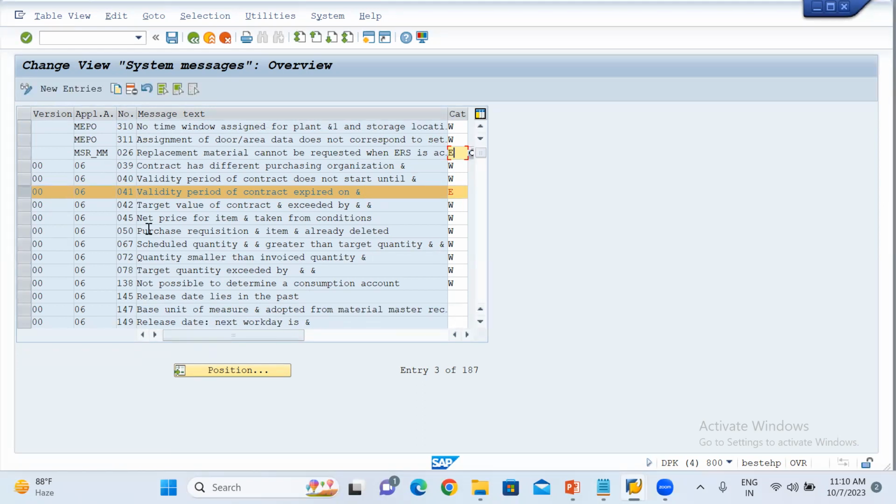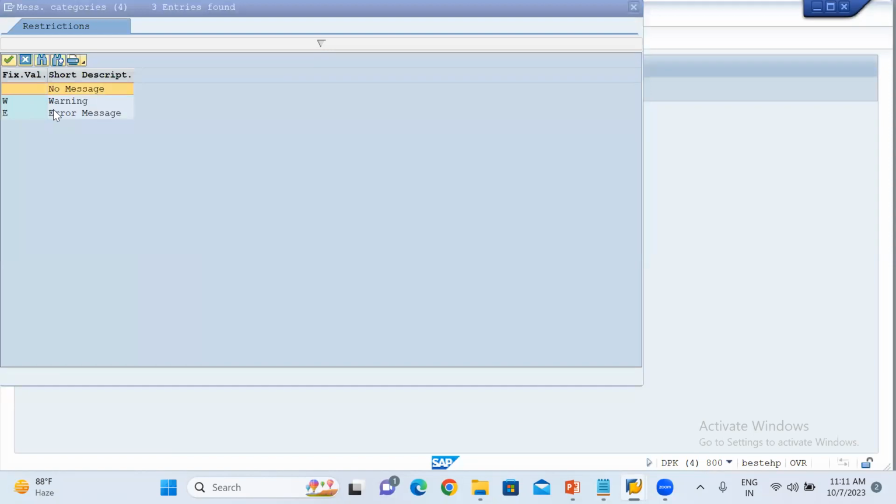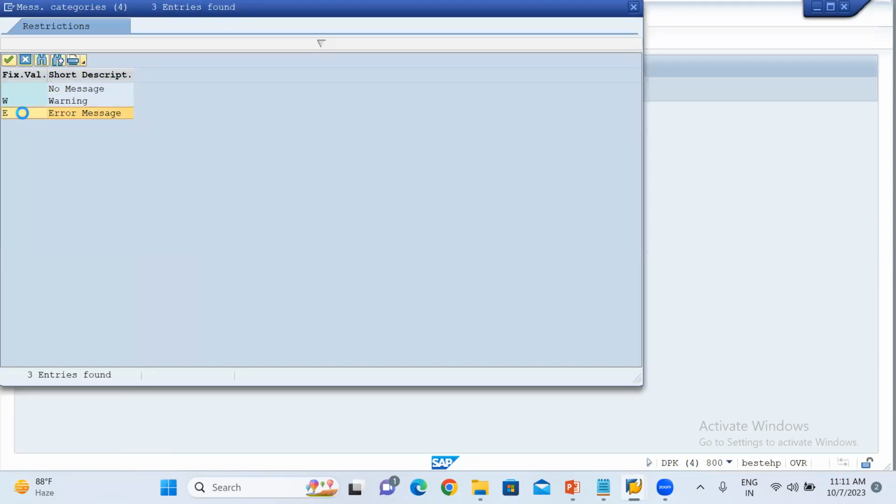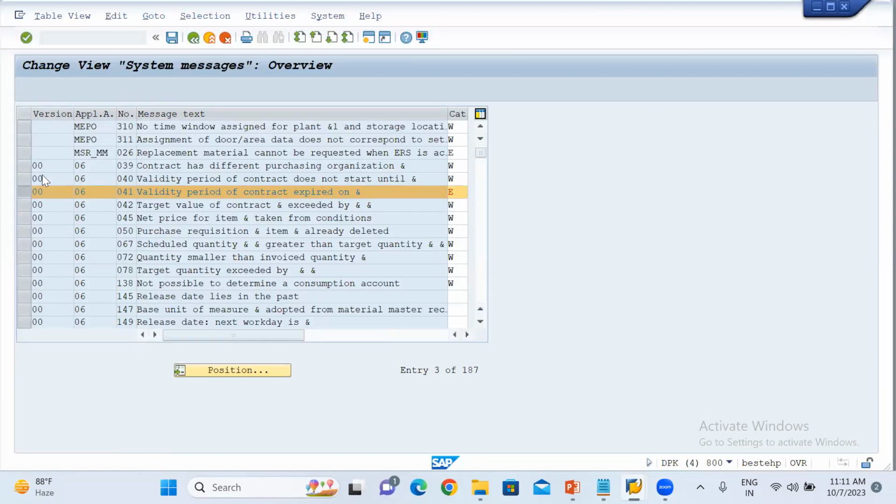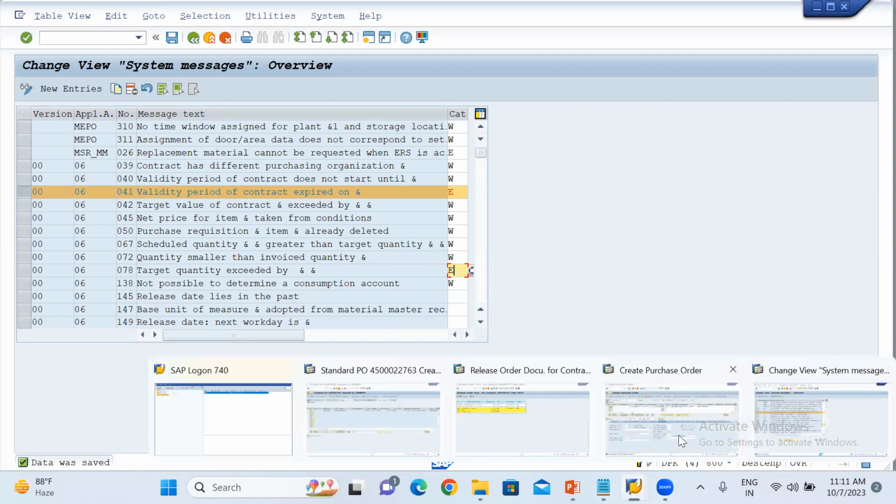Okay. Target value. Target quantity of the invoice. Target quantity exceed. Let me do this one as error message. So let me check again. So do this E and then save this. So let me do the PO again.